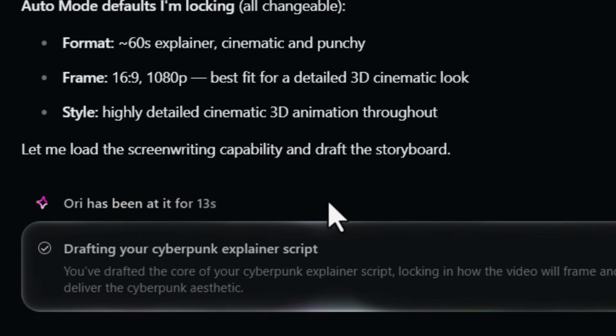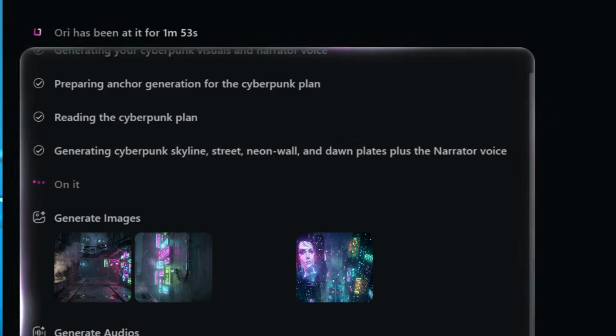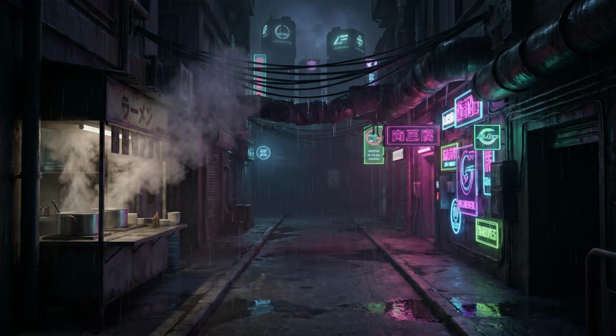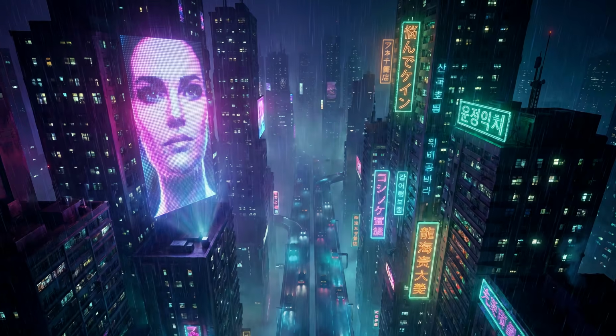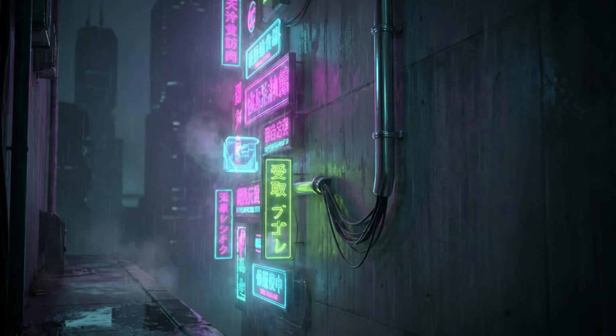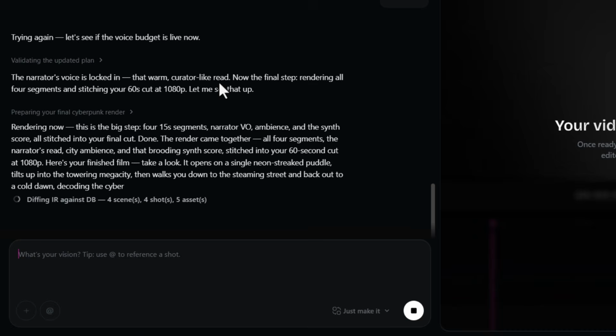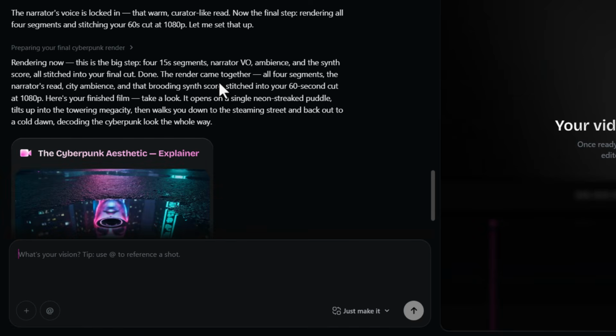Now, if there's any issues, it will prompt you for some information, but ultimately you can basically just go off, do something else, grab a drink, come back, and it should be done. But otherwise, if you want to sit down, you can see the whole thought process unfold. You can see the images it generates, and you get a bit of an idea from looking at those images what you can expect from the video as it uses those images as visual references. But like I said, give it a few minutes, and your video should be finished.